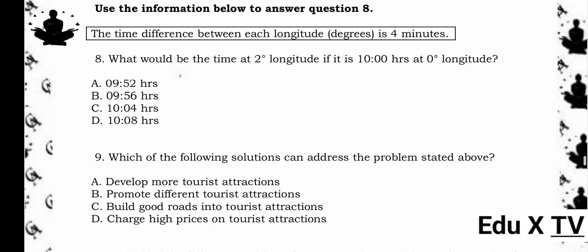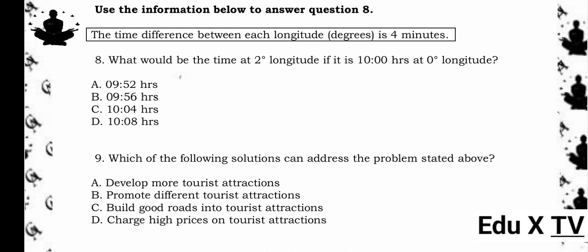Use the information below to answer question 8. The time difference between each longitude degree is 4 minutes. 8. What would be the time at 2 degrees longitude if it is 10 o'clock hours at 0 degrees longitude? A. 09:52 hours. B. 09:56 hours. C. 10:04 hours. D. 10:08 hours. The answer is C. 10:04 hours. Reason being, each degree longitude equals 4 minutes.